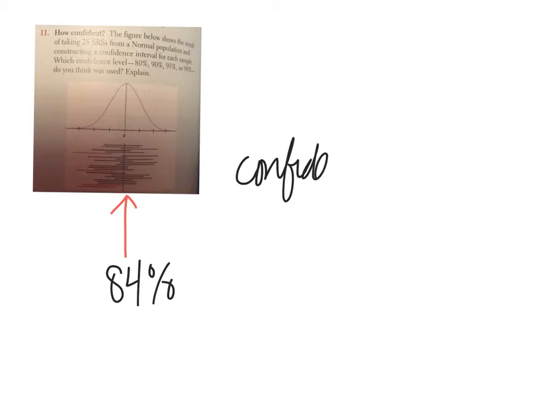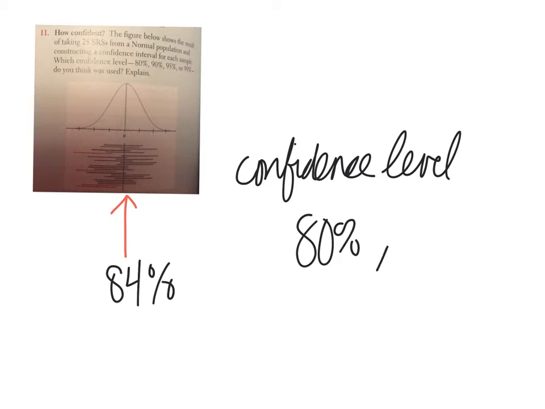If we were to count all of these lines, you can see there are 4 of them that don't contain the true mean. So if you make a fraction of how many of them do contain the true mean, just out of this picture, you get 84% of them. Since 84% of them contain it, I would guess that the confidence level is probably 80% or maybe 90%. We can't say for sure, but it's most likely one of those, since 84% of these confidence intervals contain the true mean.